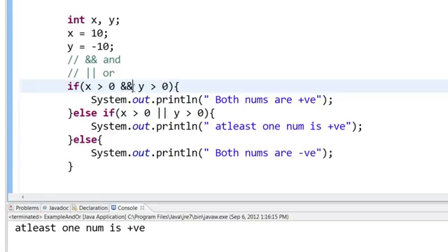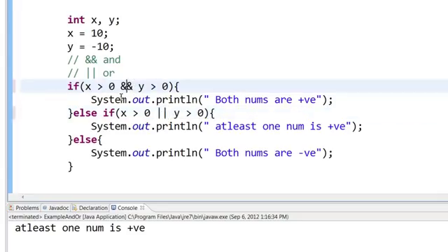Now this will work even if you have a single ampersand and a single pipe symbol. This will work the same. So what is the difference between this single ampersand and double ampersand? This double ampersand is called a shorthand.